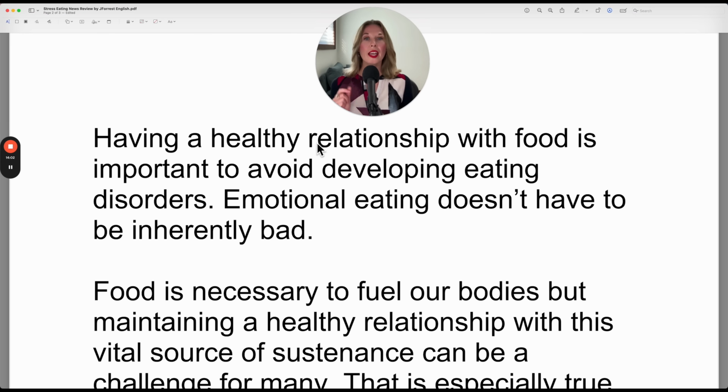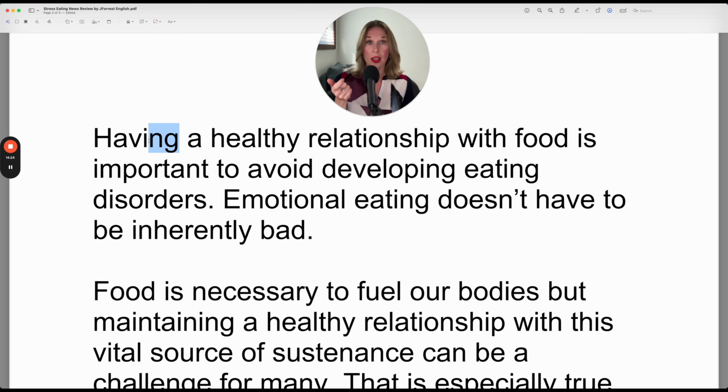Now let's continue with our lesson. Having a healthy relationship with food is important to avoid developing eating disorders. Now, what do you notice here? This is what we talked about at the very beginning. It starts the sentence, it's in the -ing form, so this is a gerund statement.